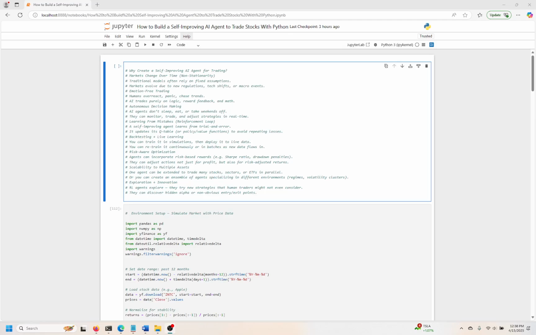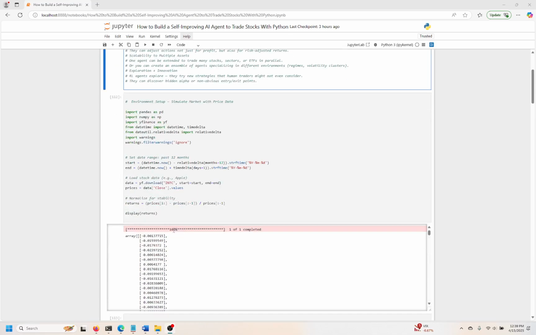You really need some kind of benchmark to measure against, because 2% or 10% is meaningless unless you gauge it with a benchmark. So we're going to use the S&P 500 for that, and this is going to help us understand how to make better, more intelligent, smarter investments.